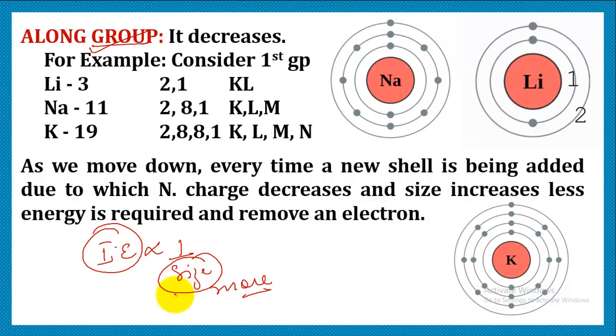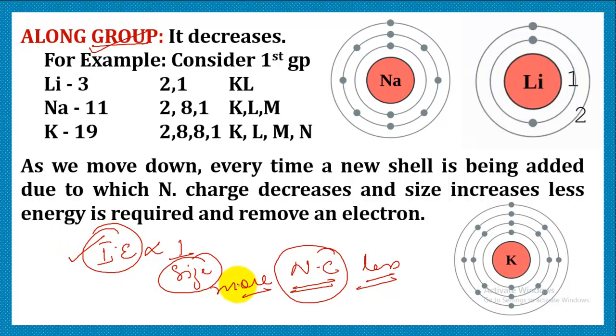The reason being, if the size is more, that means the size is huge, so obviously the nuclear charge is going to be less. That means the nucleus is not exerting that much force on the valence electron to attract it towards itself. If the attraction is not so strong, then a lesser amount of energy can easily knock out the electron.